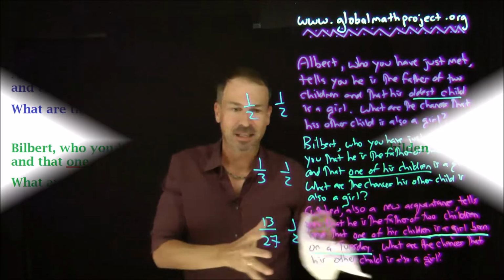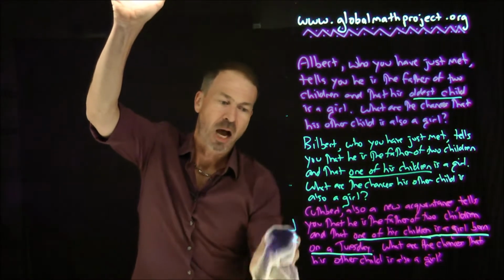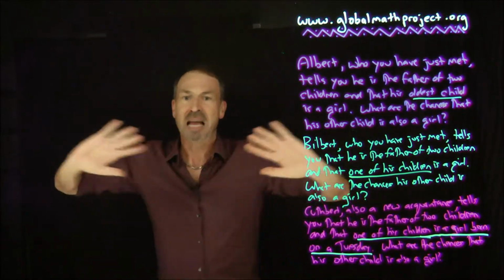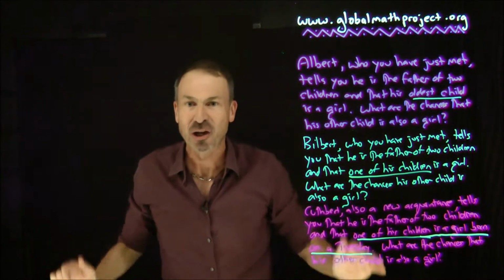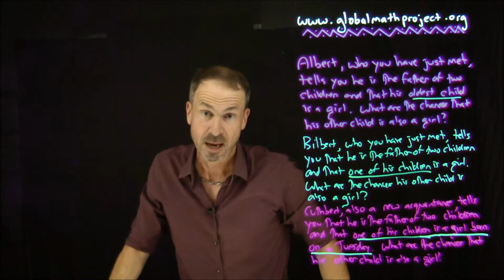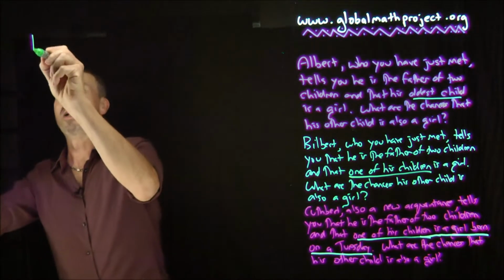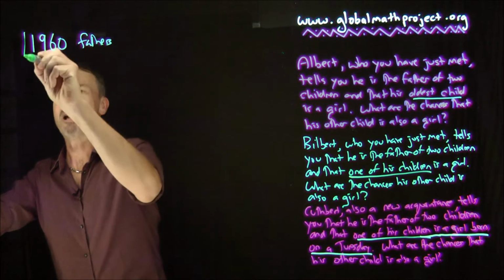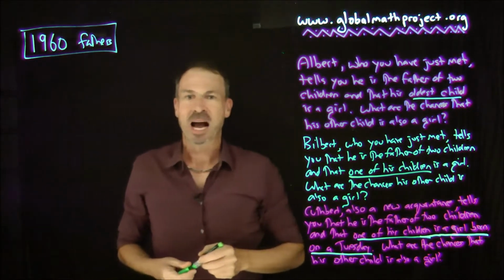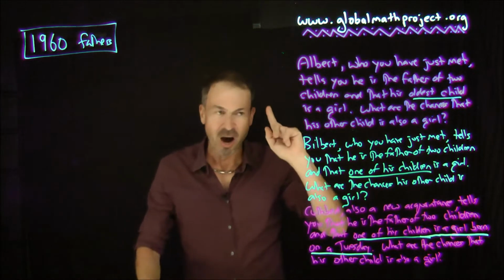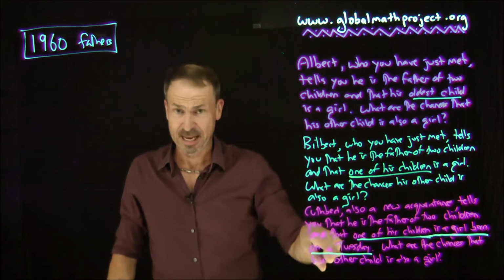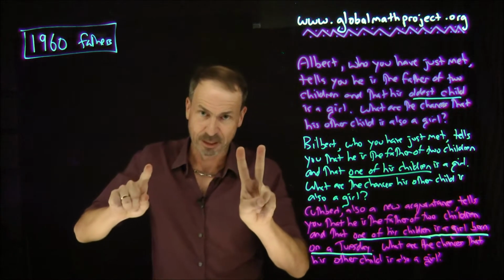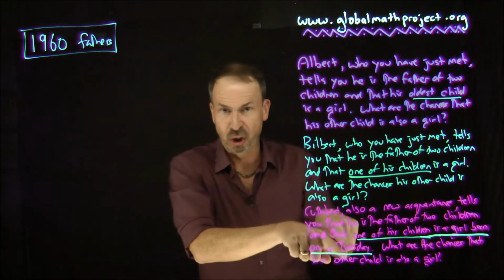All right, here goes. So let me clean this part of the board. So what I want to do is imagine going through this scenario some large number of times. That is, I want to meet a large number of fathers with 2 children. In fact, let me say we're going to meet 1,960 fathers, which seems a crazy number to pull out of the air, but I did that because I'm thinking ahead because each father here has 2 children, which can either be a boy or a girl, or a boy or a girl. That's 4 choices. And then I got nervous about this Tuesday thing.